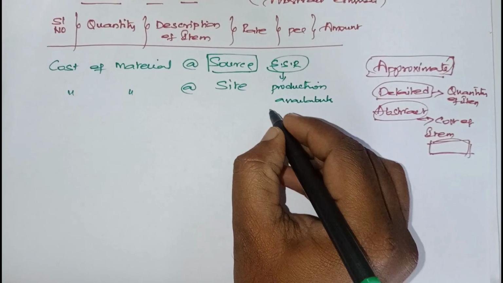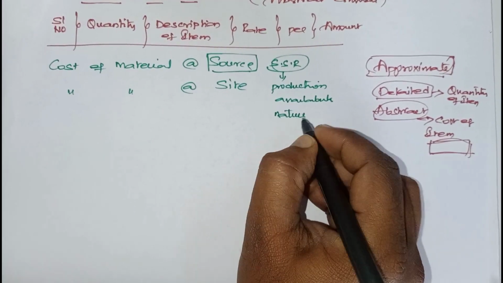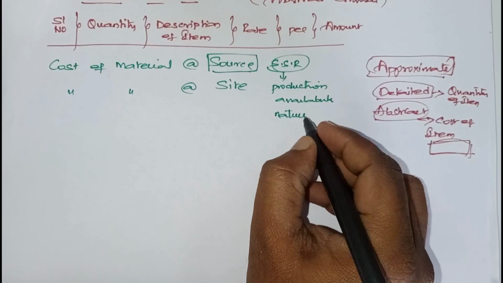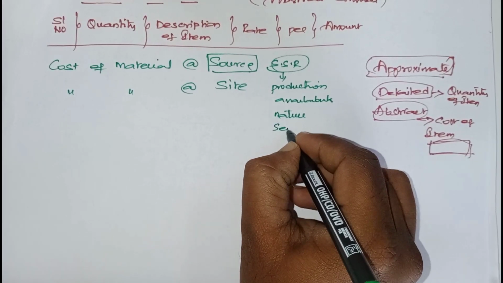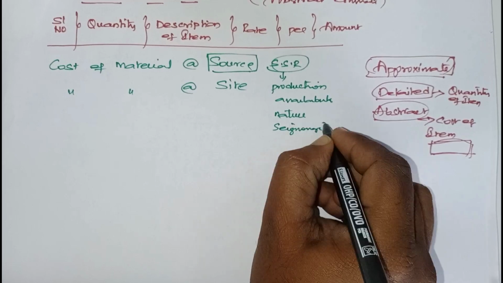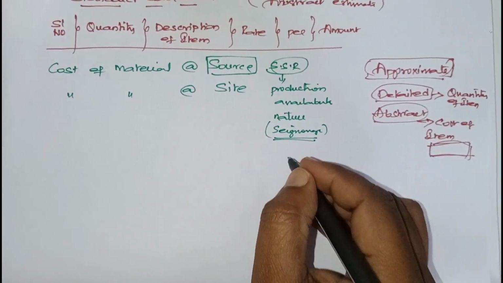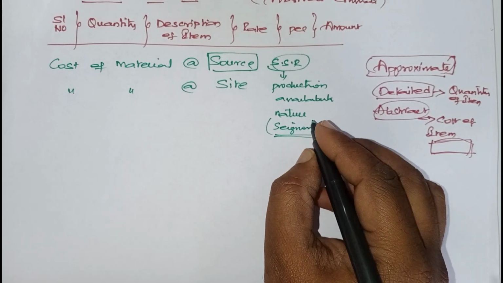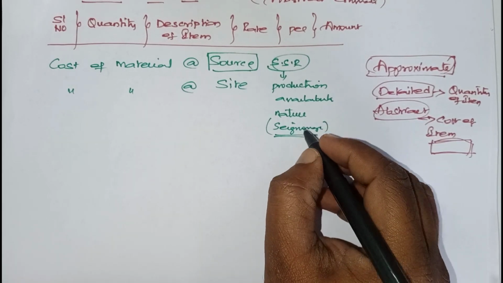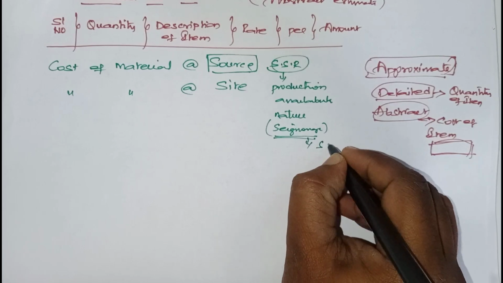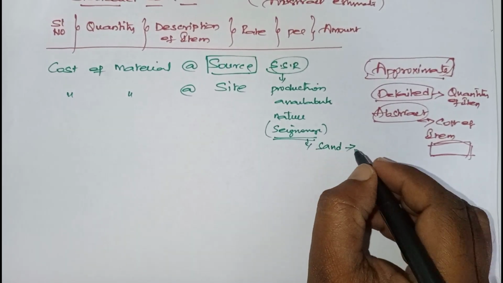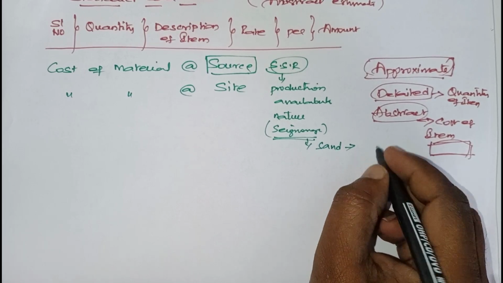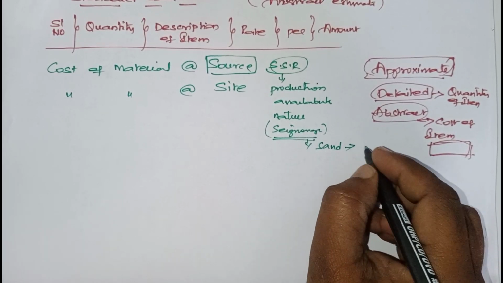Next, nature: what type of material, is it an artificial or a natural thing? Okay, next, seigniorage charges. What are these seigniorage charges? A person has to pay them to the particular government. Like, suppose you are going to arrive sand, you are supposed to pay seigniorage charges. For example, how much will they be paying?